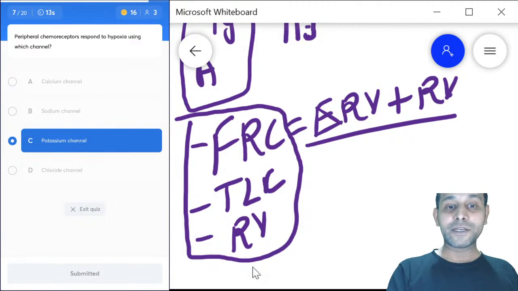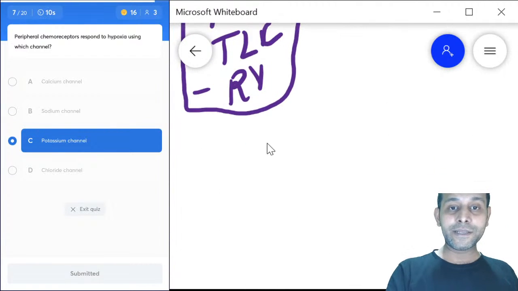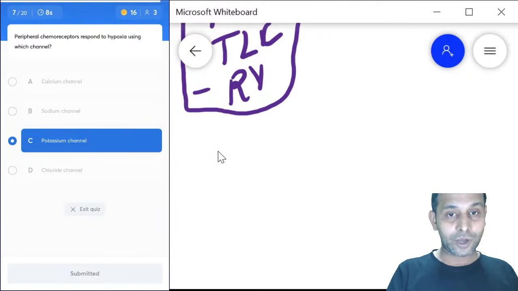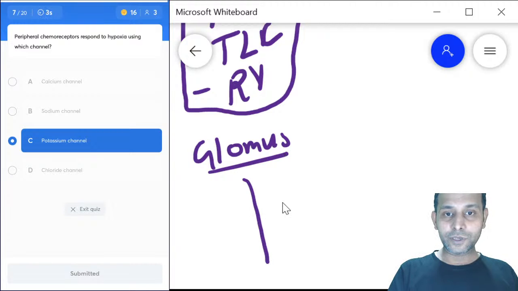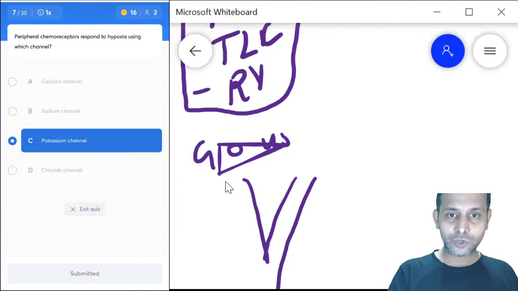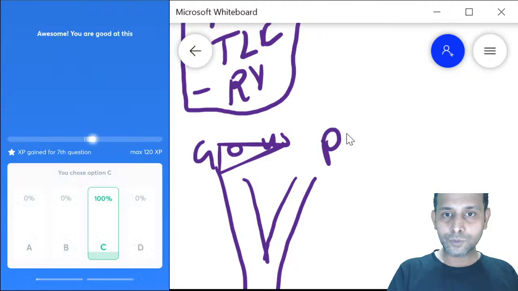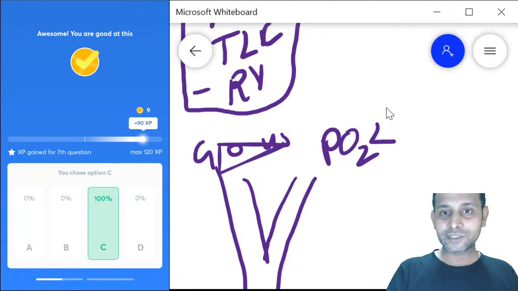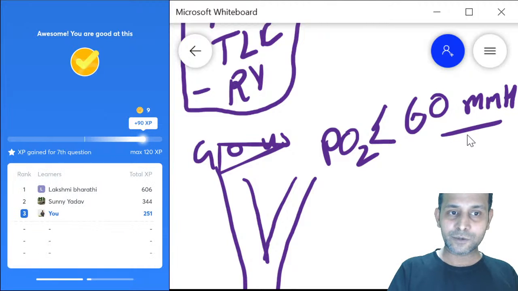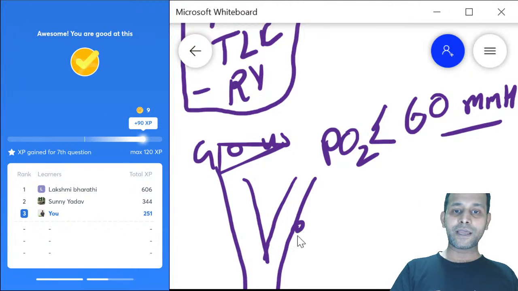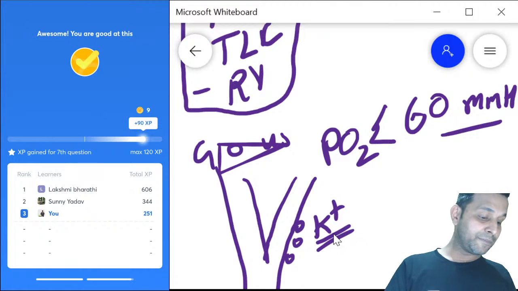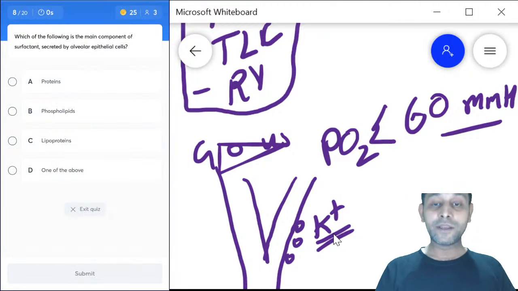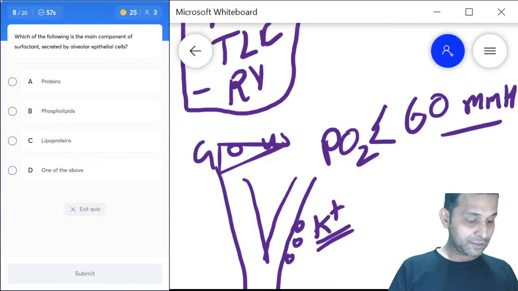Remember, peripheral chemoreceptors are present on the carotid artery and the carotid sinus, called glomus cells. Those glomus cells present on the carotid sinus respond to hypoxia when PO2 is less than 60 mm of Hg. If PO2 is less than 60 mm of Hg, the peripheral chemoreceptor starts working, and they work by inhibiting or blocking potassium channels. So it's an oxygen sensitive potassium channel.